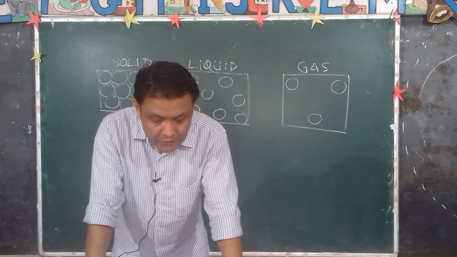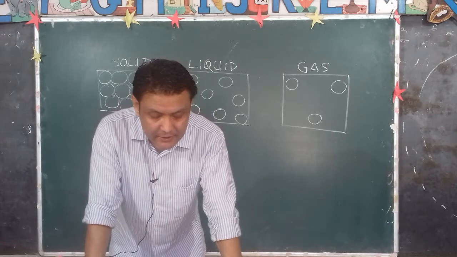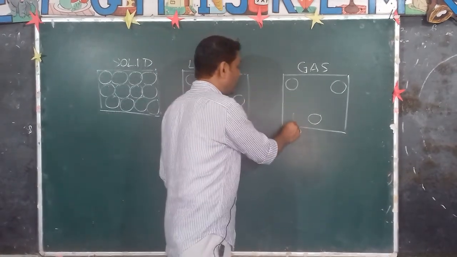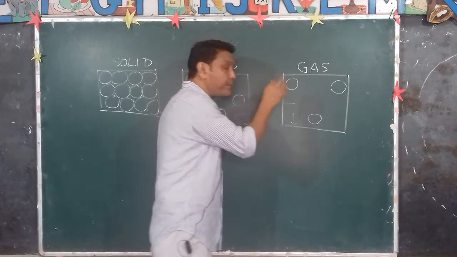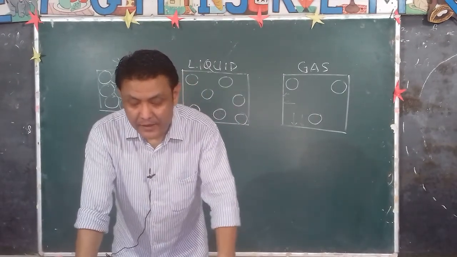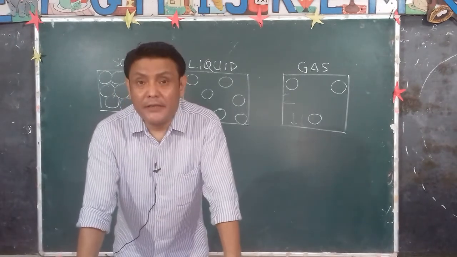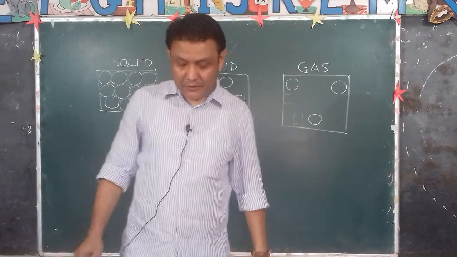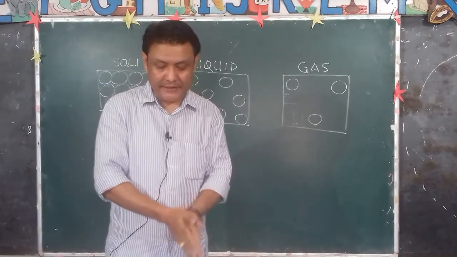So the molecules in gases also frequently collide with each other and with the sides of the container in which they are kept. Like liquids, the molecules of gases also collide with the walls of the container and exert pressure on the walls. Now, since we dealt with the properties or the arrangement of solid, liquid and gas, now we will talk about the change of state. Why does a change of state occur?